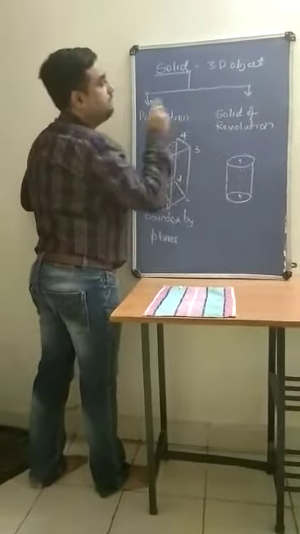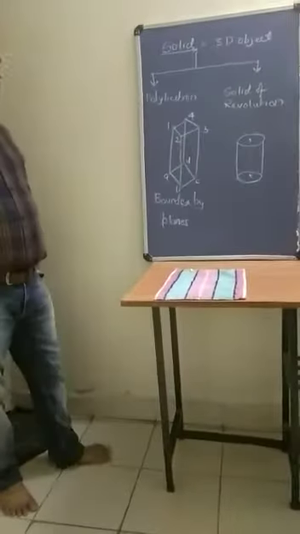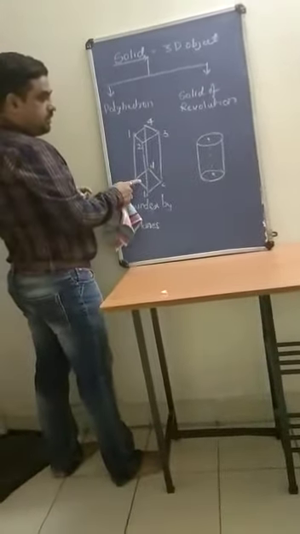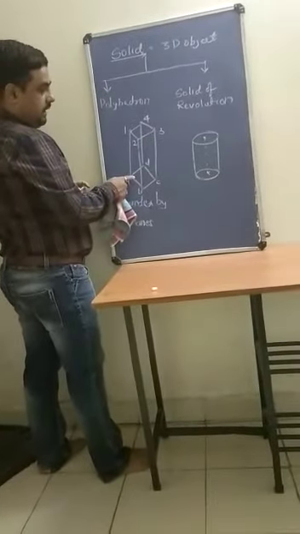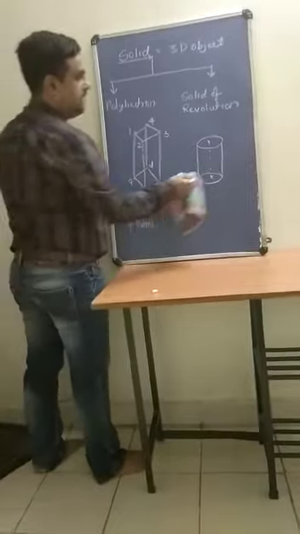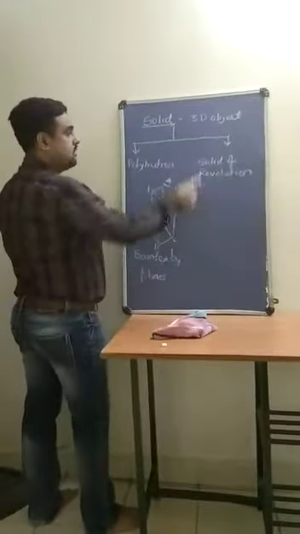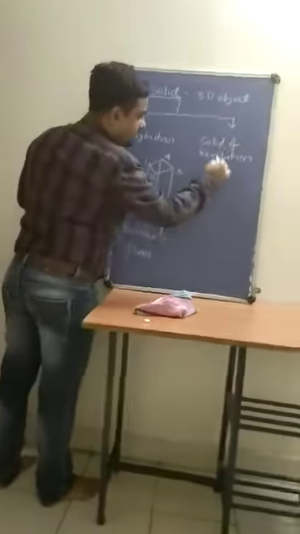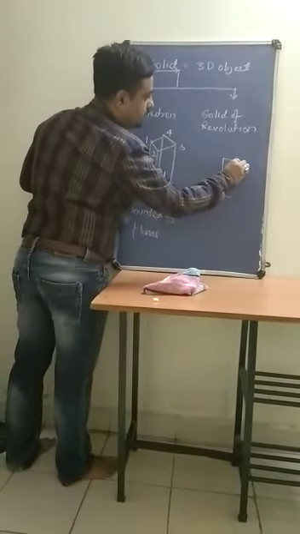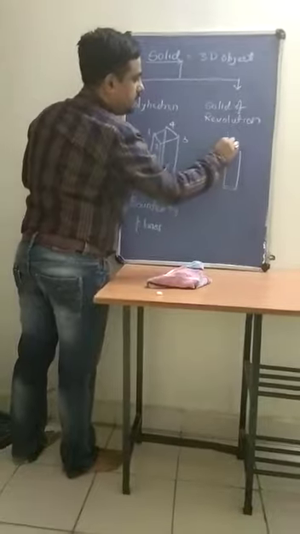Now how can you define the solids of revolution? As the name indicates, revolution is there. Now take one rectangular plane.